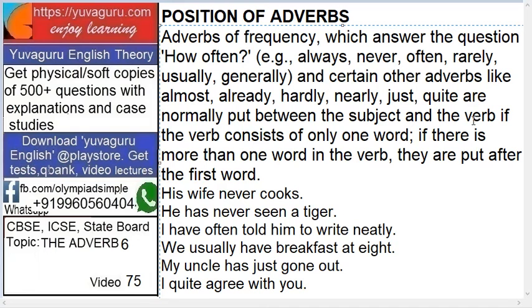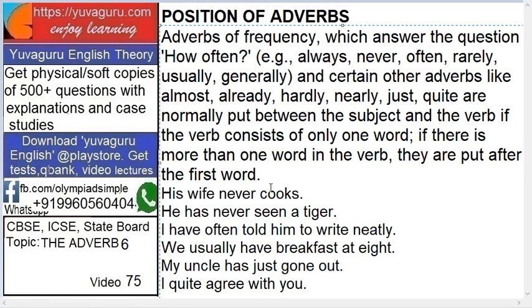Subject and the verb. Every sentence has one subject and one predicate. So that subject and the verb. Okay. Verb is generally a part of predicate. Generally, if the verb consists of only one word, then they are put between the subject and the verb, and if the verb has more than one word, then they are put after the first word. Means if it has, let's say, two words, we'll see this in examples now.